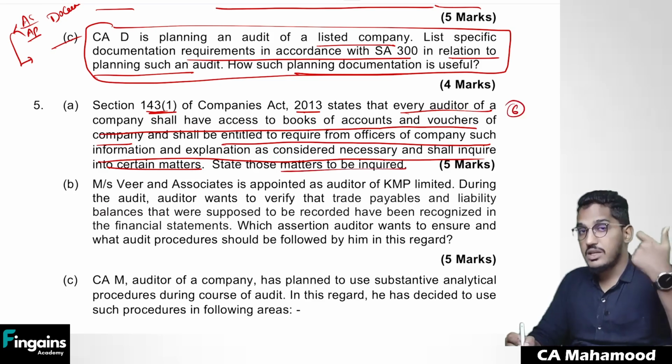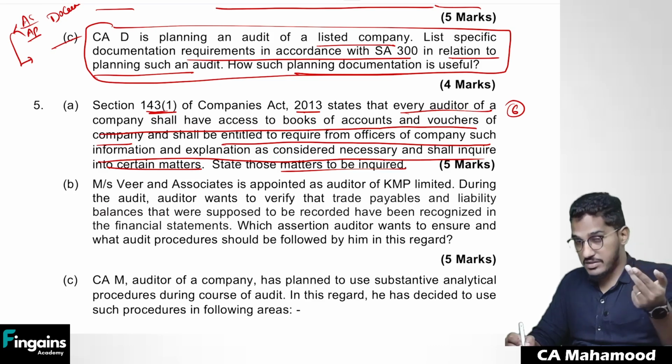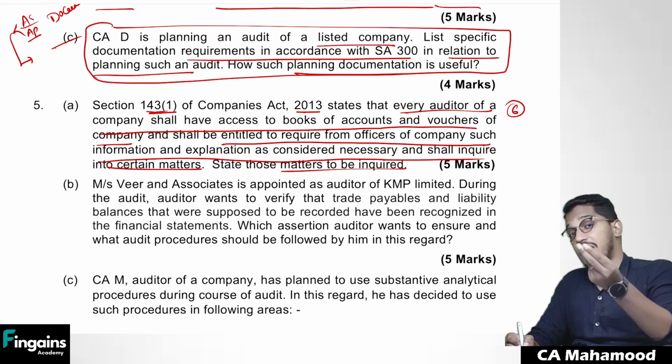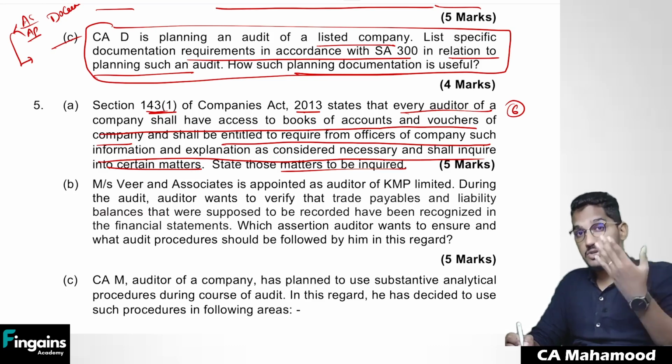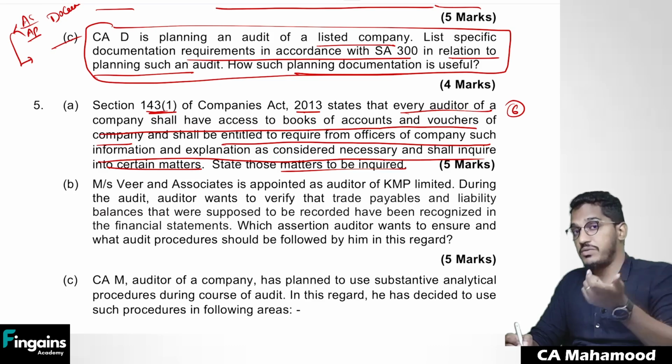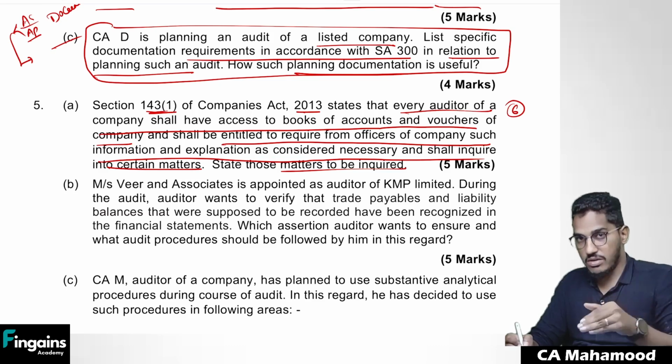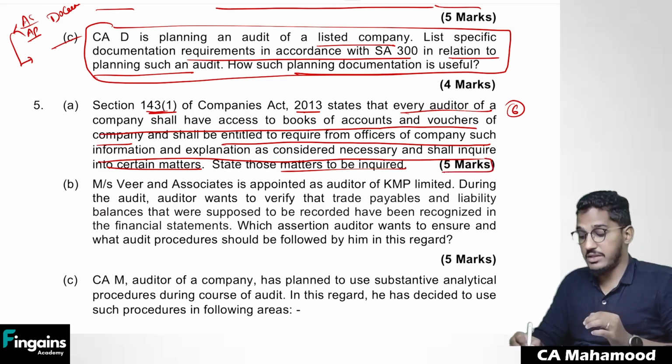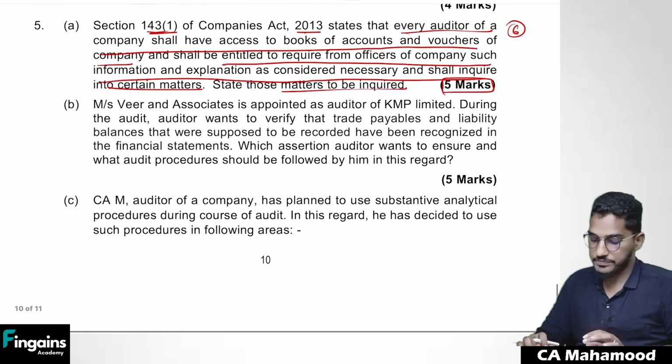Loans and advances, transactions represented merely by book entries, whether shares are sold at a price less than purchase price, loans and advances shown as a deposit, personal expenses charged to revenue, whether if shares have been issued for cash, whether cash has actually been collected or not. So that's 6 points you are supposed to write. For writing those 6 points, 5 marks you are going to get there.